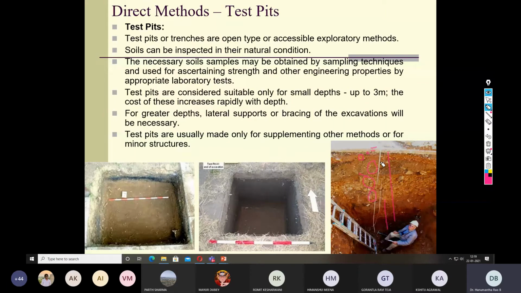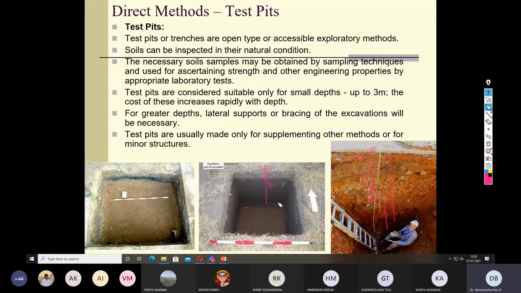The same thing will be done from the borehole, or from the CPT or the SPT. Whatever soil investigation you do, the ultimate purpose is to profile the soil, which delineates information like the thickness of each and every soil layer and what kind of behavior it exhibits.